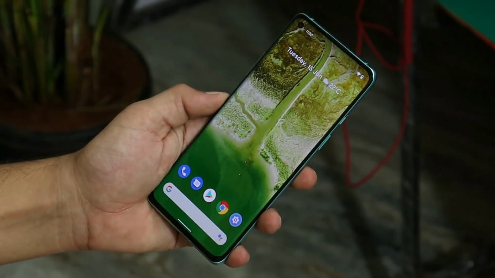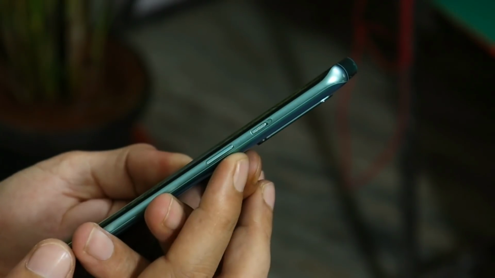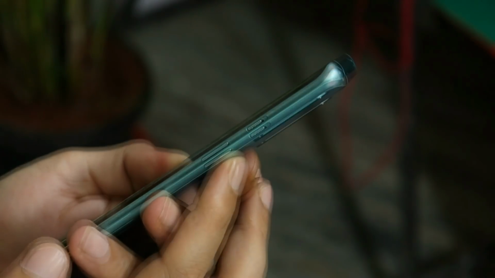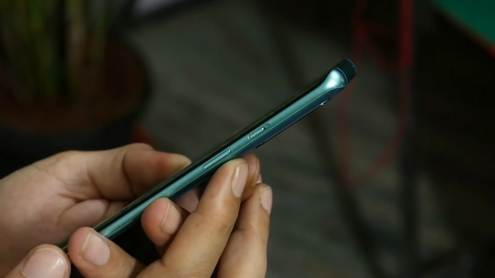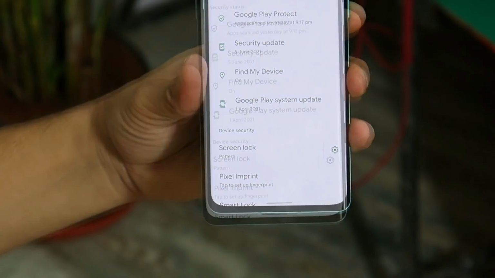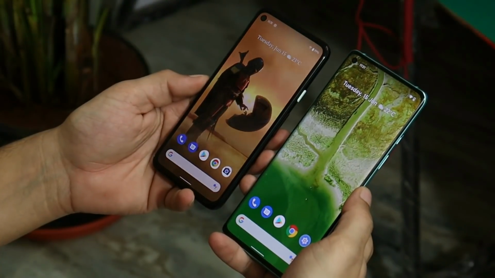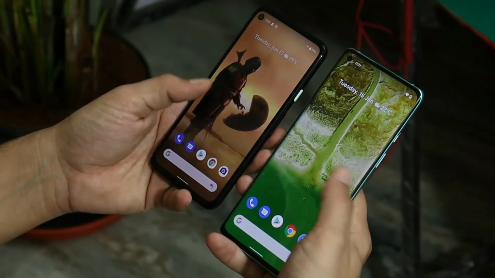You just have to compromise on a few things, and one of them is the alert slider. You can't use the OnePlus alert slider on Android 12 ports until you get it officially from OnePlus. After that, you also have to compromise on the fingerprint scanner, but still you can use other stuff like pattern or pin.